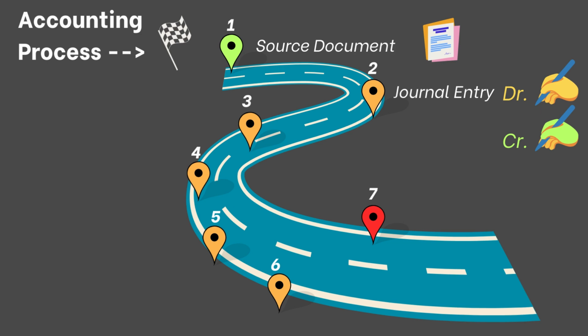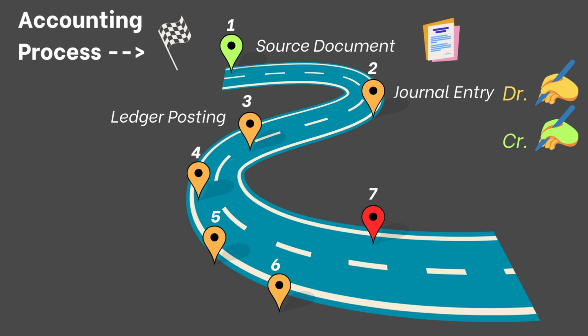After transactions are recorded in the journal, they are transferred to the general ledger accounts. The ledger contains individual accounts for each type of asset, liability, equity, revenue, and expense. Posting involves transferring the debits and credits from the journal entries to the appropriate ledger accounts, ensuring that each account reflects the cumulative effect of all related transactions.